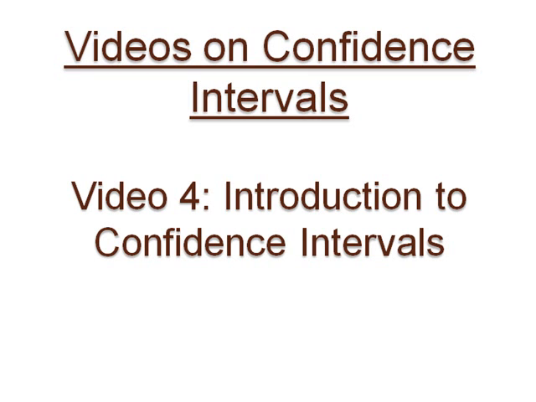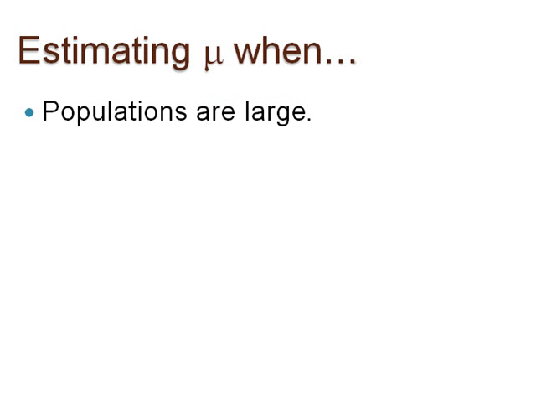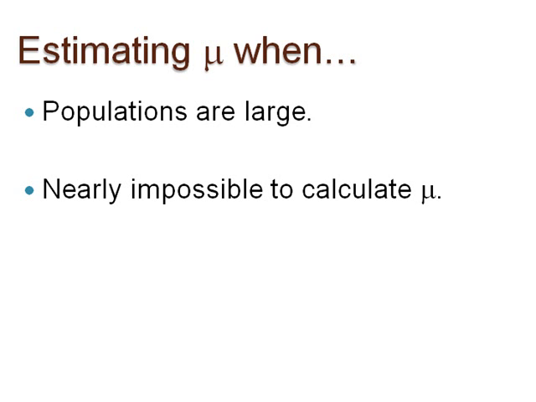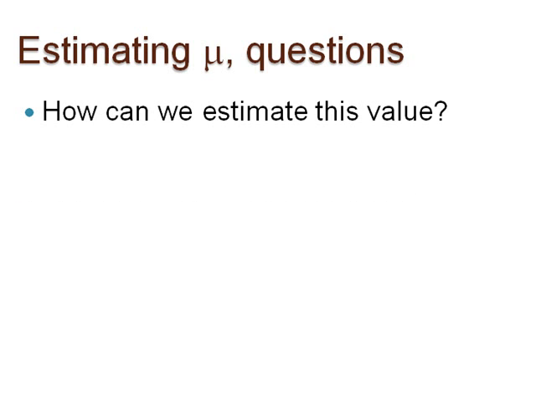After watching the first 3 videos, you should be comfortable with the concepts of the sampling distribution of sample means and the central limit theorem. Now let's think about estimating the population mean mu. If the population is too large or too difficult to access, and it is nearly impossible to calculate the population mean mu, how can we estimate this value, and how accurate is our estimate?